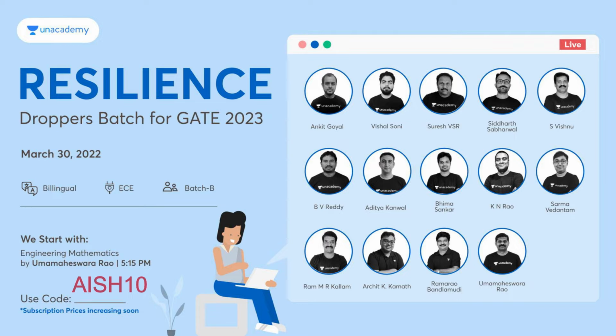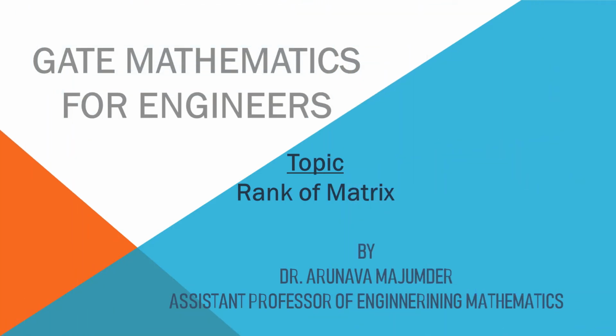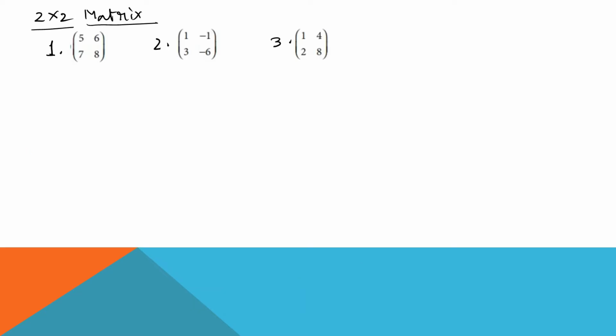Now coming to the main topic. Our topic today is how to find the rank for a 2 cross 2 matrix and a 3 cross 3 matrix. So let's begin with it. First, we are going to learn how to find the rank for a 2 cross 2 matrix.